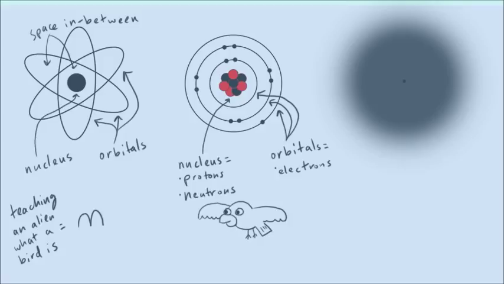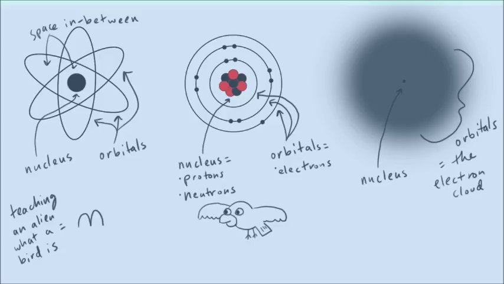All right, and so now let's go to our last picture on the right. This is the most accurate. This is the closest out of all three pictures, what they really look like when you actually do get a super powerful microscope and take a picture of an atom. And so now we can see we still have the same two parts. We have the nucleus, the hard, dense part in the middle, and then we have the orbitals here. And so this picture also explains why the orbitals have another name, which is the electron cloud.